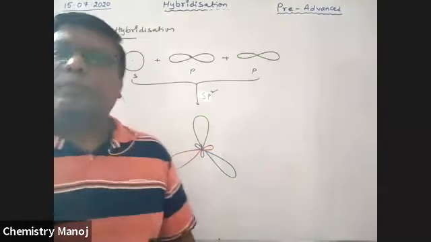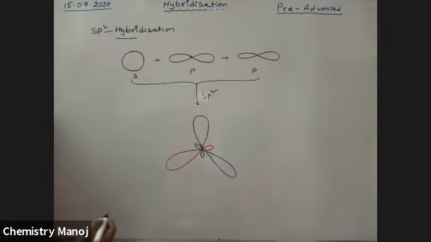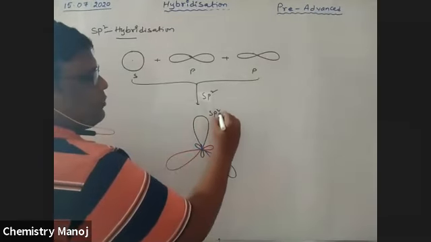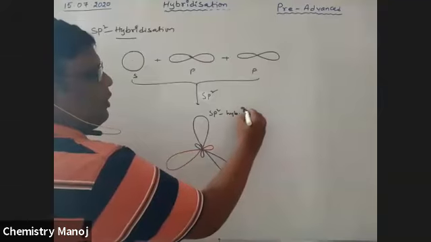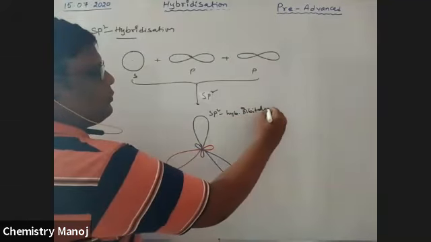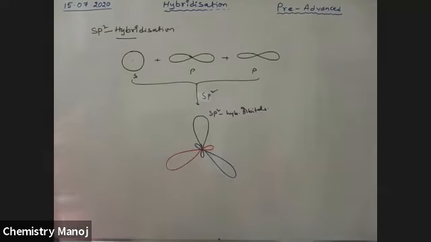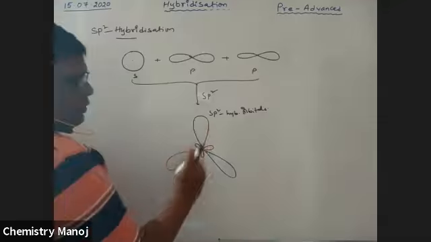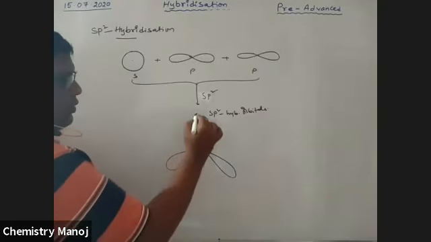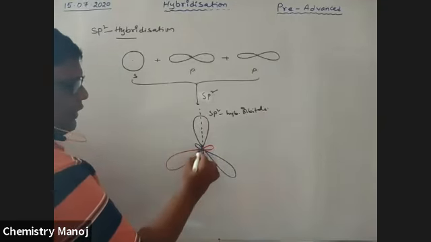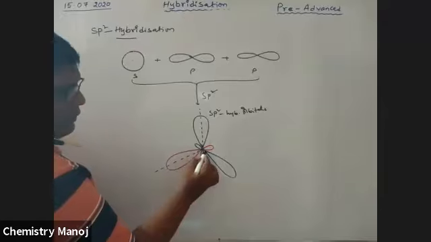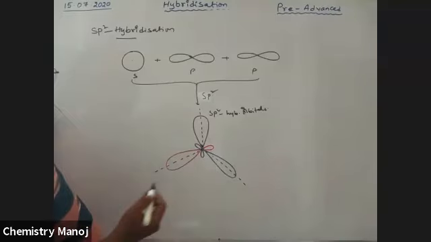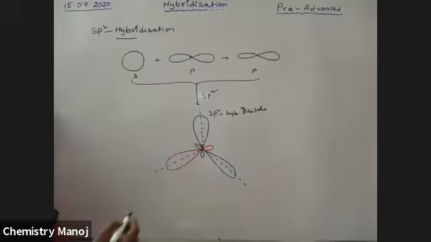These are the 3 sp2 hybrid orbitals. Now they are in a trigonal planar shape.